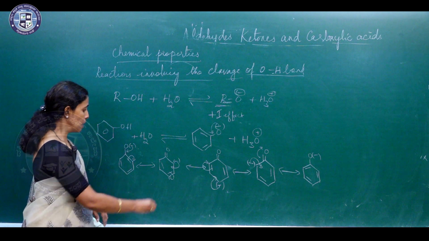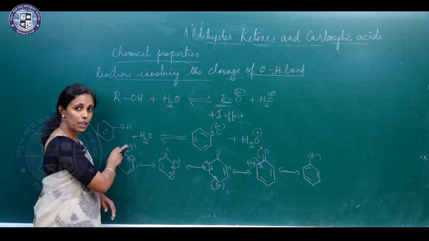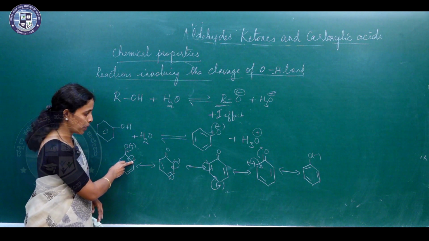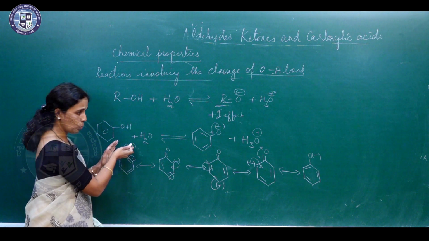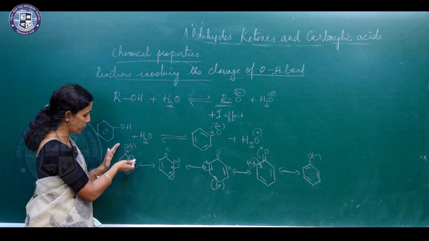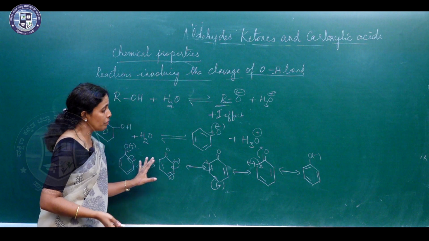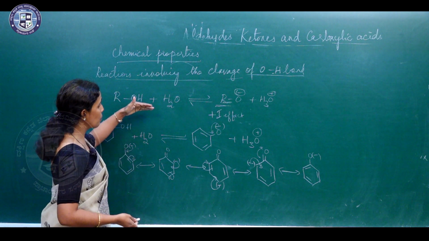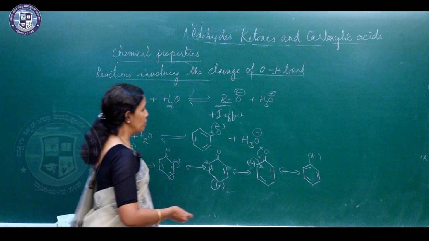That is because the negative charge is being delocalized between the more electronegative oxygen atom and the less electronegative carbon atom. So, always the negative charge here is delocalized between the most electronegative oxygen atom and less electronegative carbon atom. So, you can say even phenoxide ions are not that stable, but they are more stable than the alkoxide ion. But when we go for